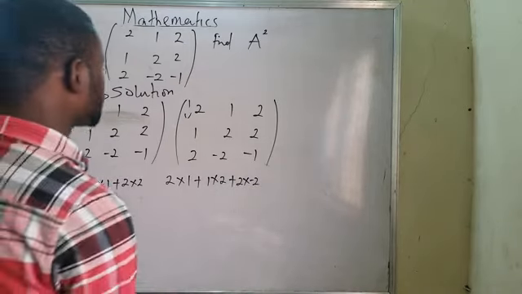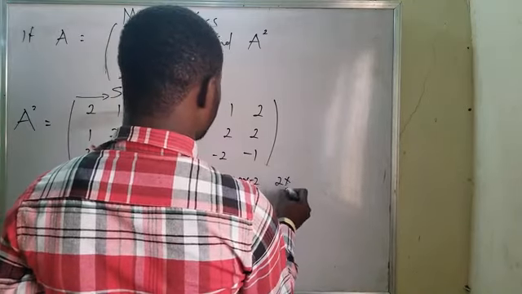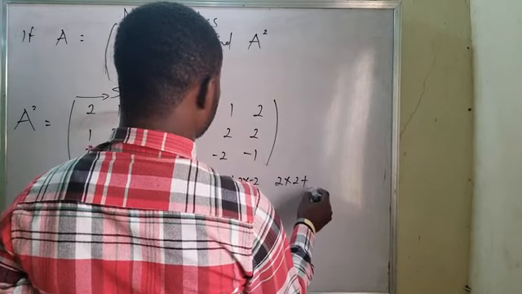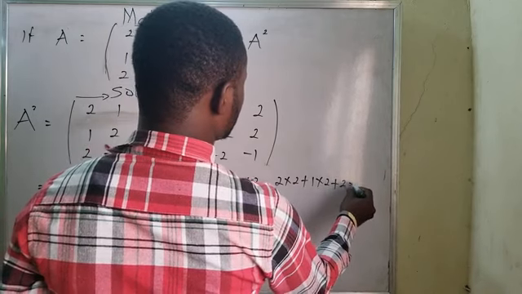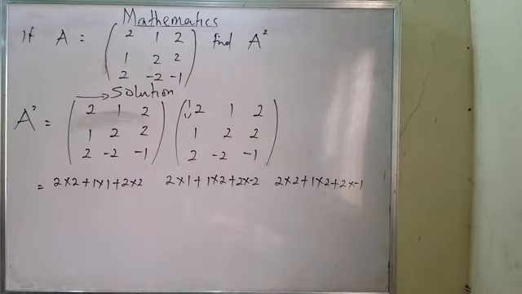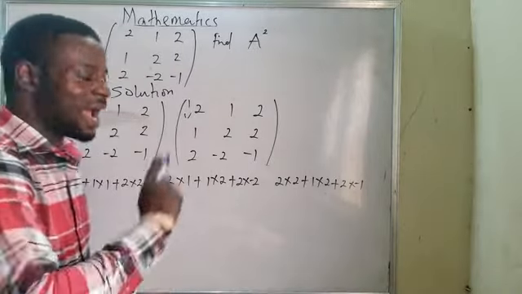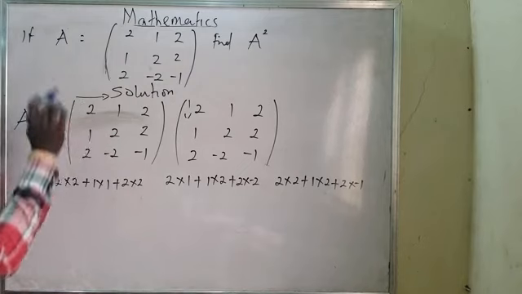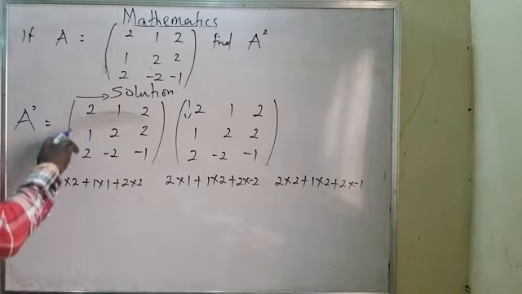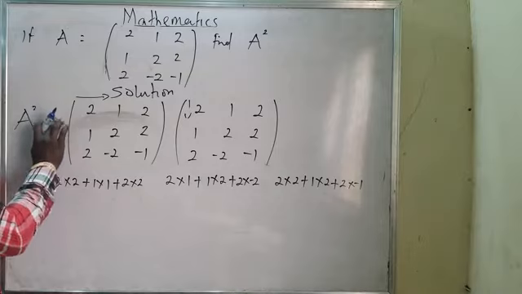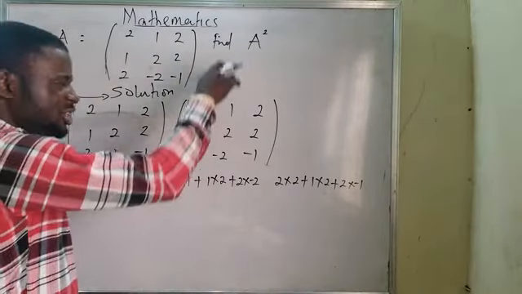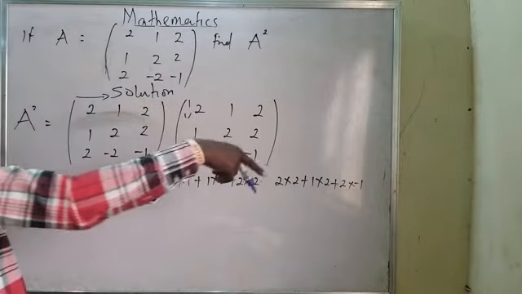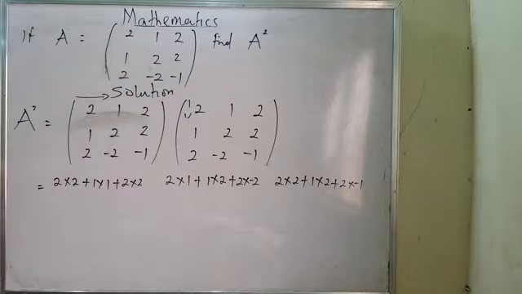I will also move on to the next one: 2 multiplied by 2 plus 1 multiplied by 2 plus 2 multiplied by minus 1. That is the foundation. I call it foundation because that is how you will move it: first row, second row, third row. It means you are multiplying the first row with the column of each matrix on the second part. That is very, very important.